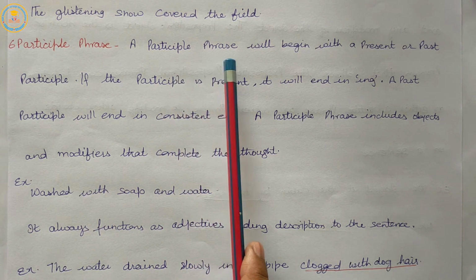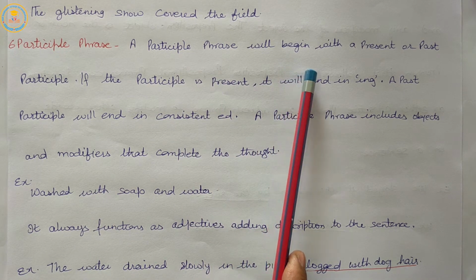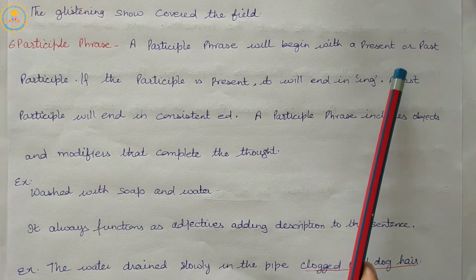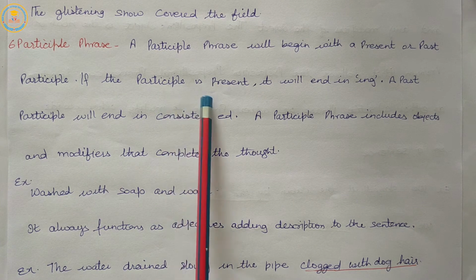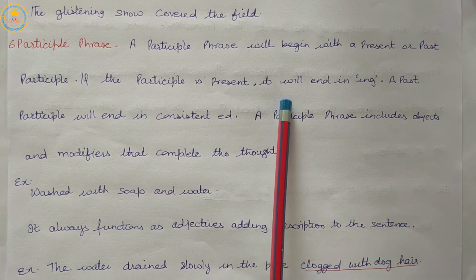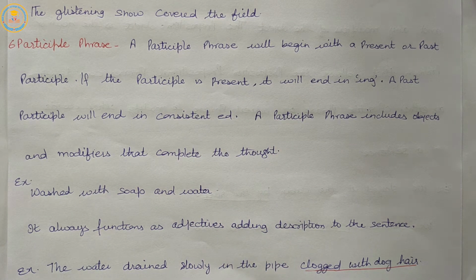A participle phrase will begin with a present or past participle. If the participle is present, it will end in ing. A past participle will end in ed. A participle phrase includes objects and modifiers that complete the thought.